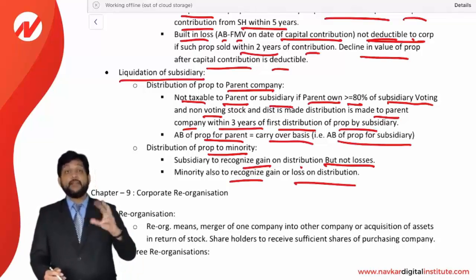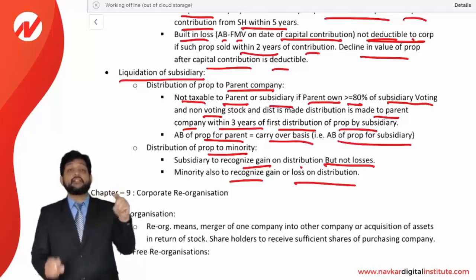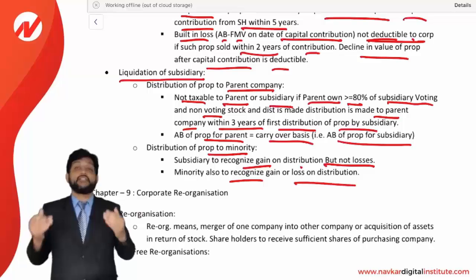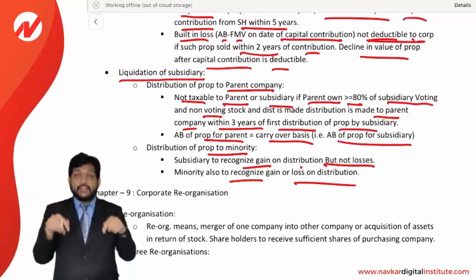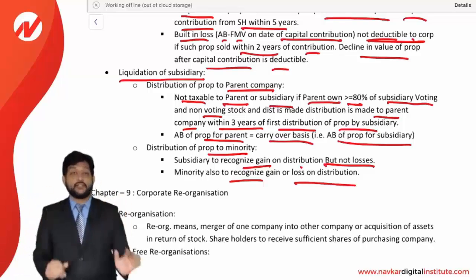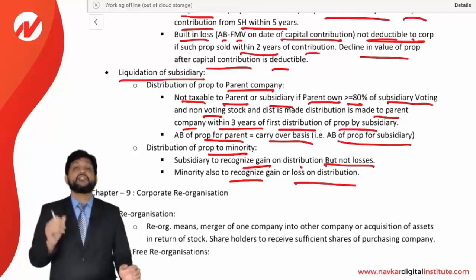But remember the parent-subsidiary relationship: when a subsidiary is being liquidated, subsidiary to parent company, no gain or loss is to be recognized, but subsidiary to minority interest, gain is to be recognized, loss is not to be recognized. So this being the theory for chapter number 8.